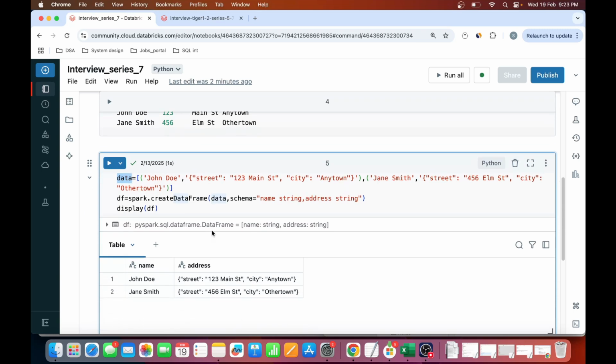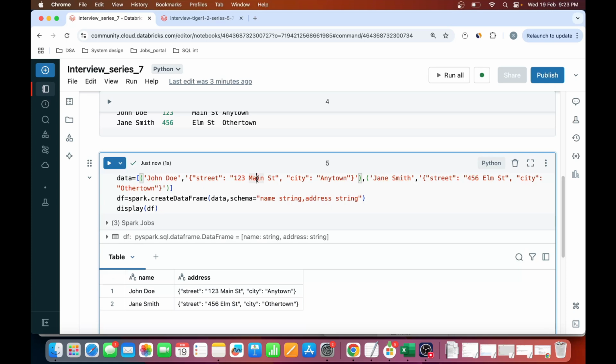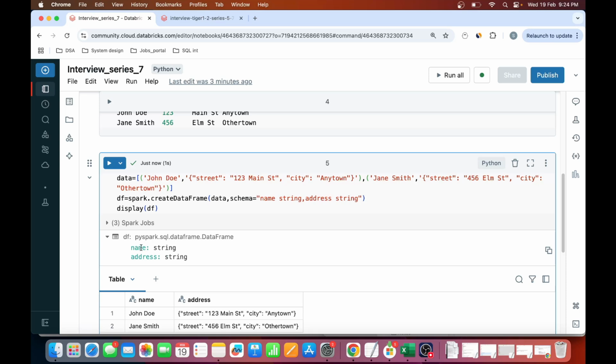Now let's create the data frame first. If you don't know how to create the data frame, I will recommend you to watch my video in the Spark Basic to Advanced, in which I have explained how to create the data frame and how to create schemas in different ways. So my data frame is ready. If you will see in the data frame, these are my two columns, name and address. Name is a string, address is also a string, right? It is not JSON data, but it is string data. The column data type is string, but actually it's a JSON type of data.